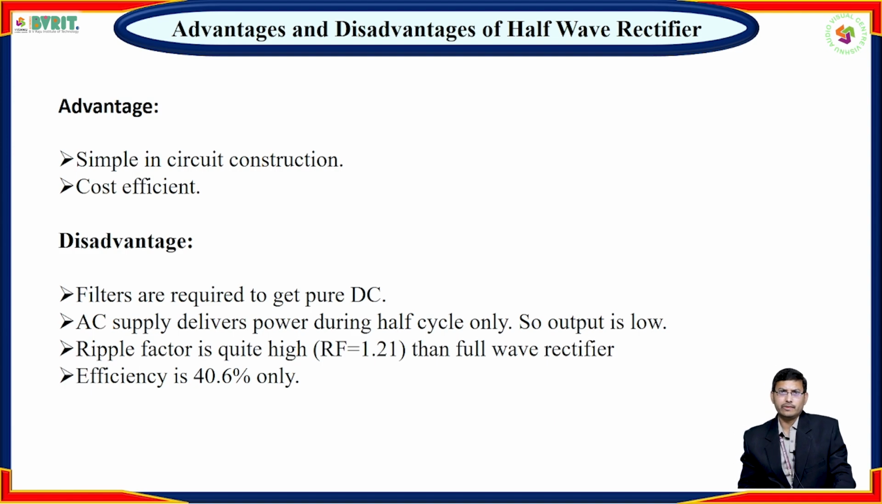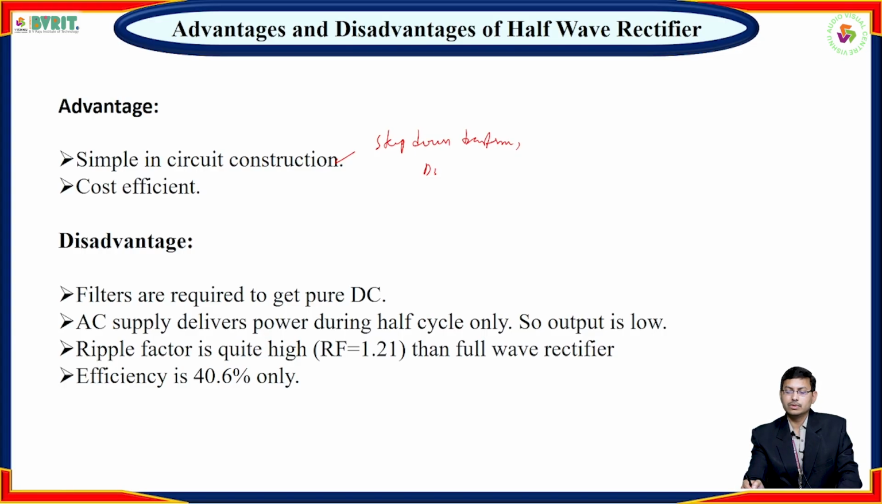What are the advantages of the half-wave rectifier? It is simple in construction. Why? Because it requires only one step-down transformer, a diode, and one resistor. So that's why it is simple in construction, and cost efficient. It is very low cost.